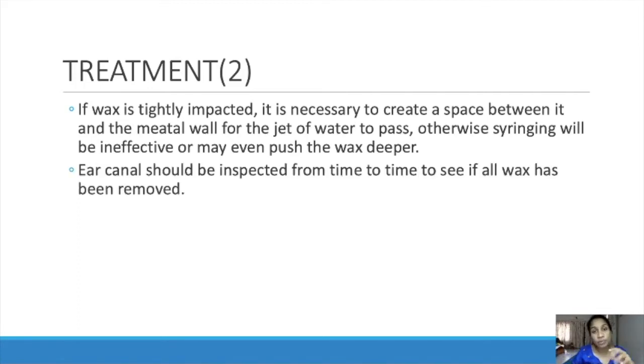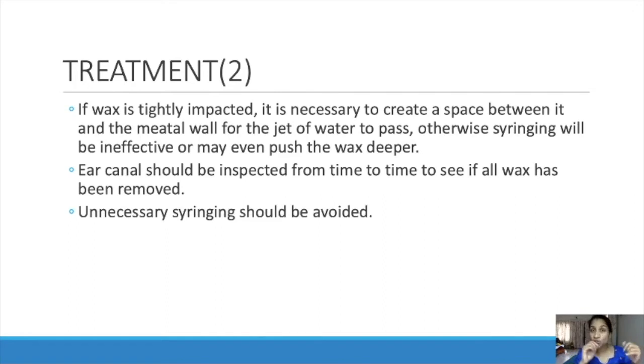The ear canal should be inspected from time to time to see if all the wax has been removed. So while doing this, we have to examine the ear canal to see whether we have removed all the wax. Unnecessary syringing should be avoided. If it is already taken out, don't do it again.